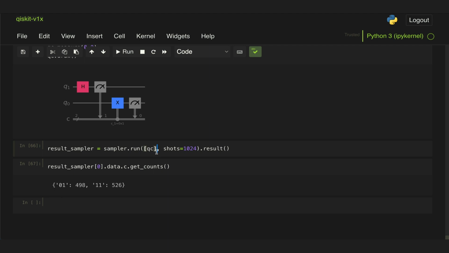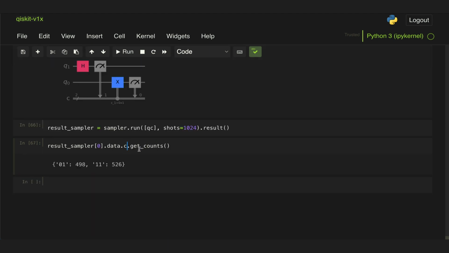But in any case, you should always just avoid trying to use mid-circuit measurements when using the state vector sampler. Now for the version 1 primitives, we used to be able to get more meaningful data other than just the counts. We were able to extract quasi-probability distributions of our results using a different method. Now, for the version 2 primitives, for some reason, this has been removed. So if you wanted to calculate probabilities, you will have to take the counts and use a separate function to do that. So now let's move to the estimator.